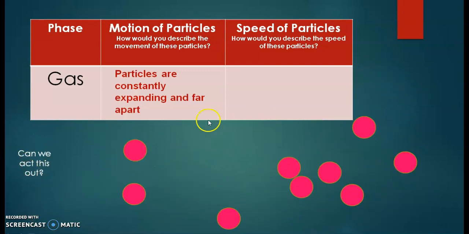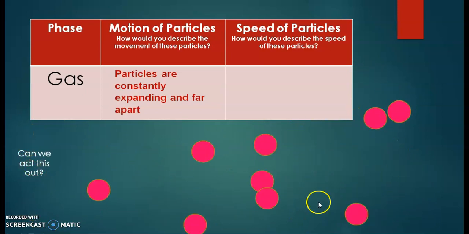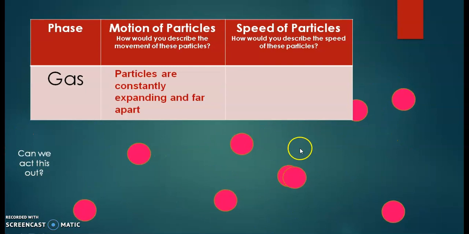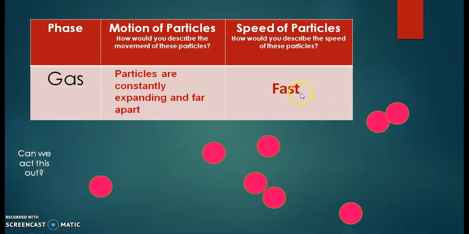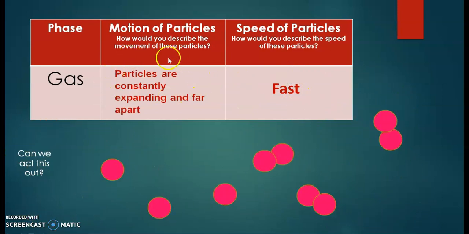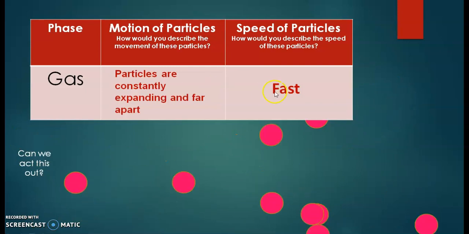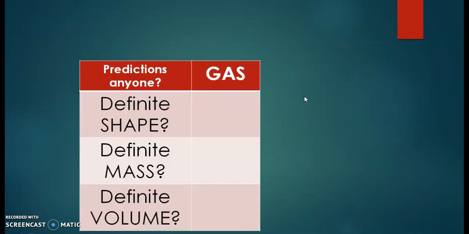You have to see here in the video the molecules of the gases have higher kinetic energy as compared to liquids and solids. The speed of the particles is fast, the motion of particles is constant and they are expanding. So do gases have a definite shape?